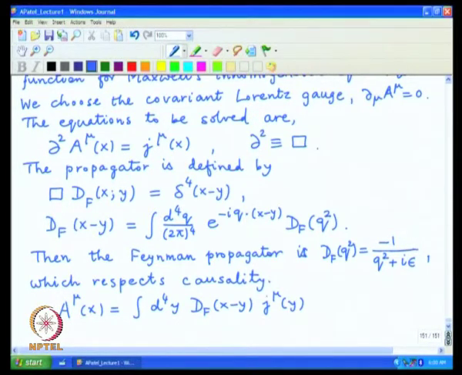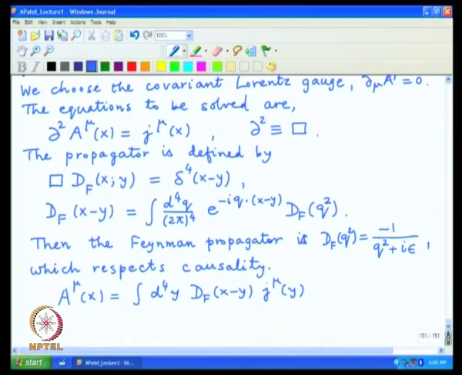Sometimes this connection between the Lorentz indices of mu and nu is not written as it is here with the same index on both sides, but that can be quickly fixed by putting different indices and the metric tensors.